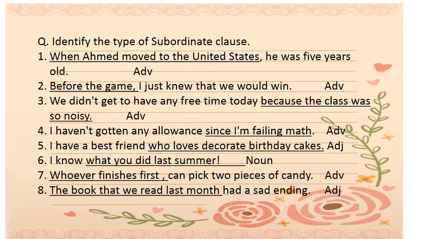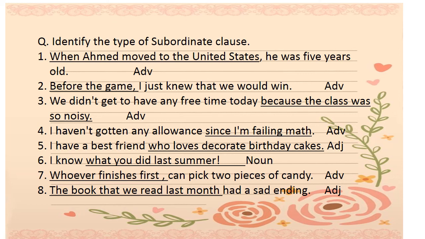Now, before the game is again a subordinate clause, and this is beginning with the subordinate conjunction before, and adverbial clauses begin with adverbs like before. So this is an adverbial clause. Number 3: we didn't get to have any free time. This is an independent clause, so we will proceed to the next clause.